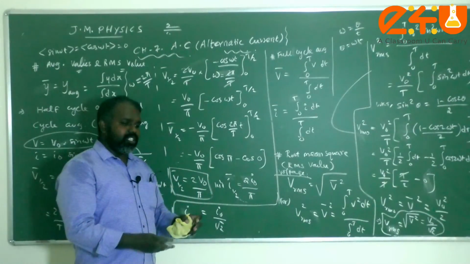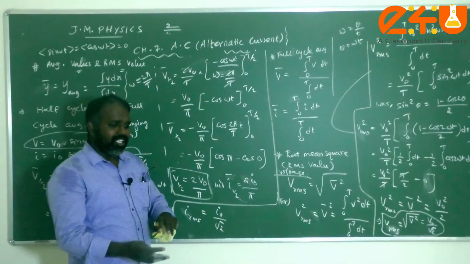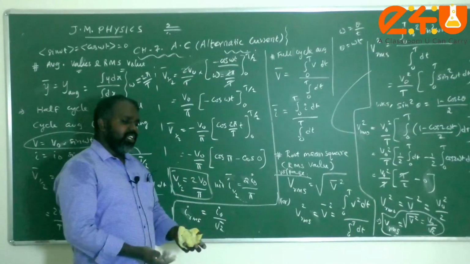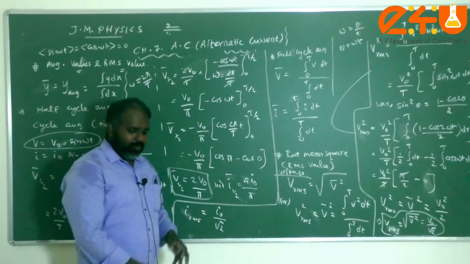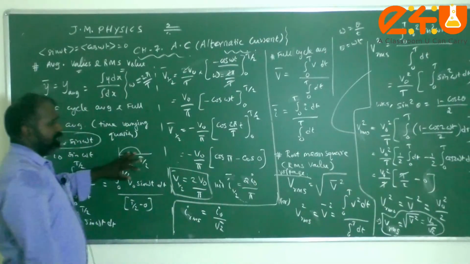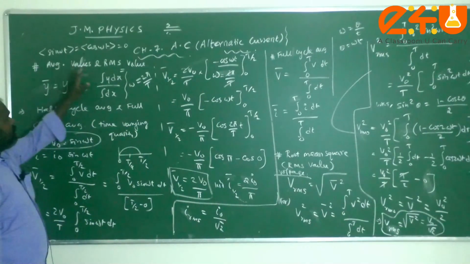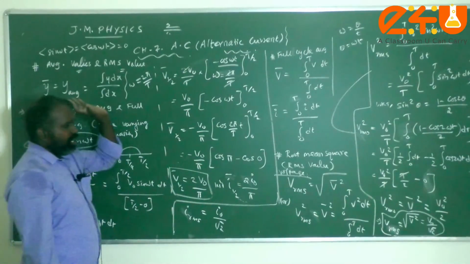If you equate that, we can get the relation between DC and AC current, and from that we can get one expression that we are going to discuss as a separate topic. But as a basic mathematical point of view, in this session we discussed what the average value for a time varying continuous function is and what the RMS value is.